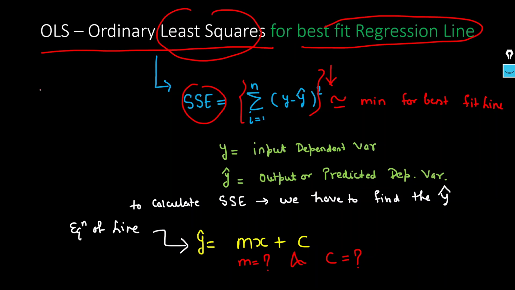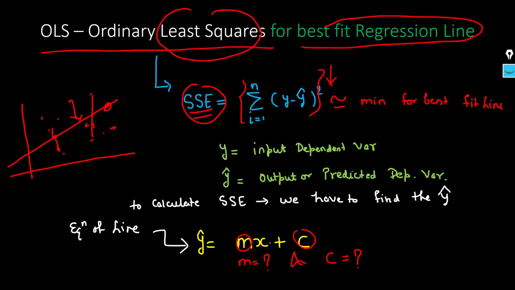So if you see here, in our linear regression, our main purpose is to draw this linear line. If we have this data point, then we try to minimize this particular error between this data point and this linear line. So how can we minimize? We can minimize with the help of SSE and M and C value. First we will use different M and C values, and by using that we can minimize this particular SSE value.